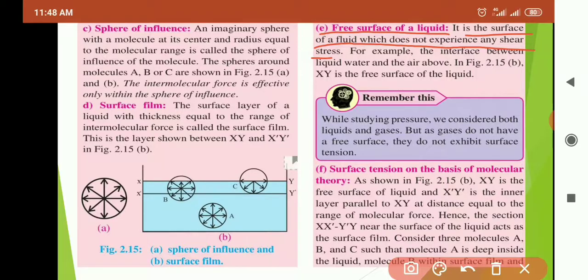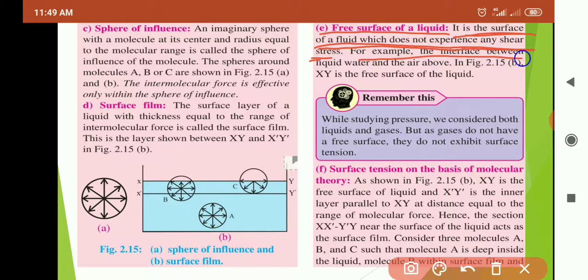Liquids do not oppose shear strain. So it is the surface of the fluid which does not experience any shear stress.